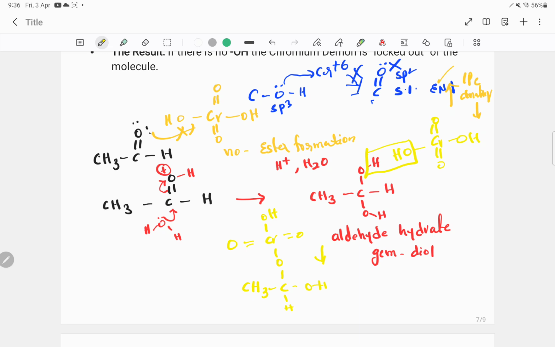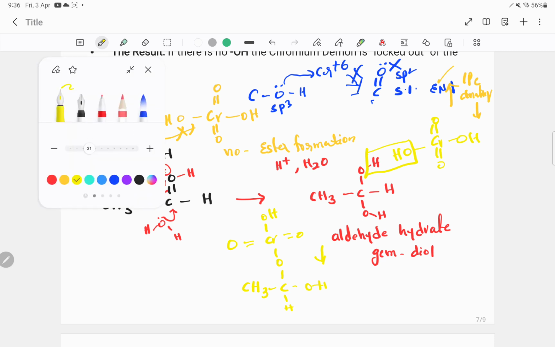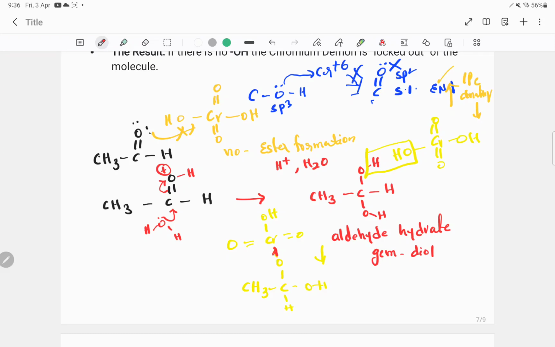Same thing. Then what do you do again? A massive inductive effect, pulling all the electrons through the C-O bond to the chromium, pulling all the electrons towards itself. Now that will make this hydrogen more acidic.